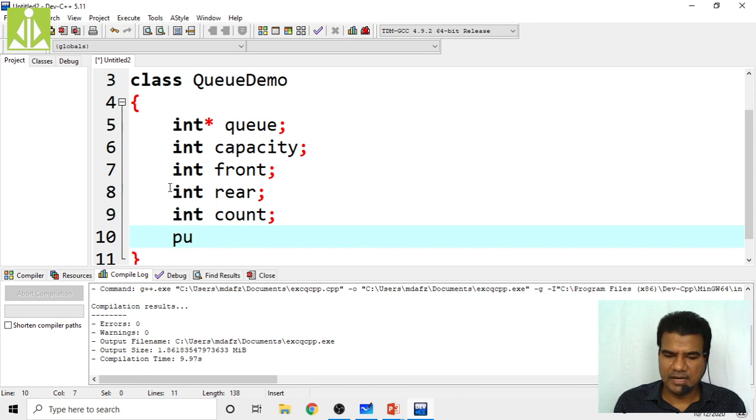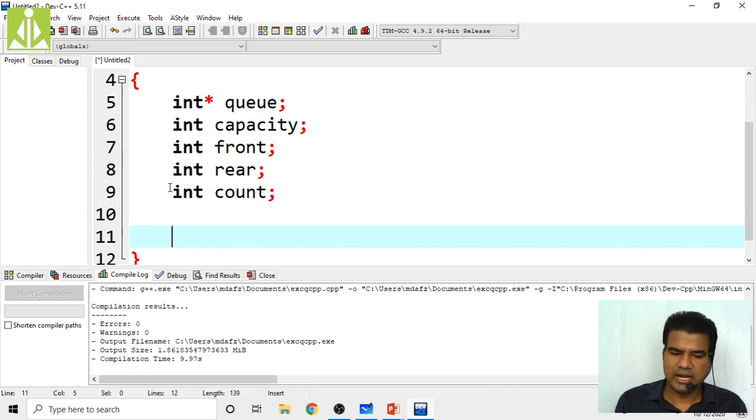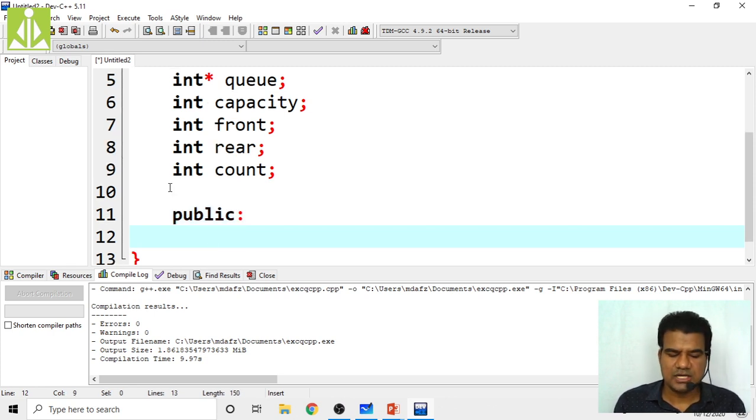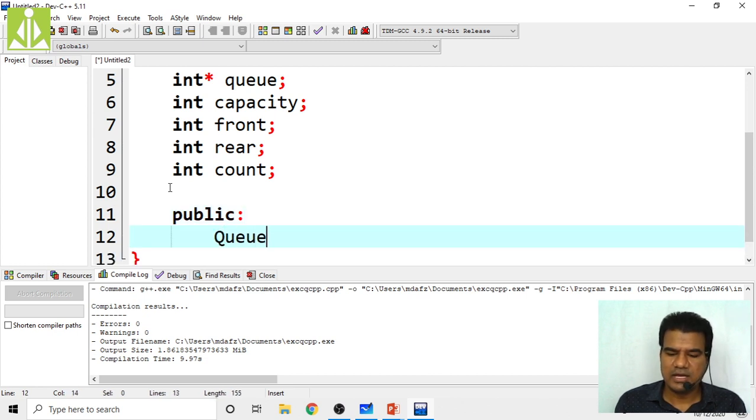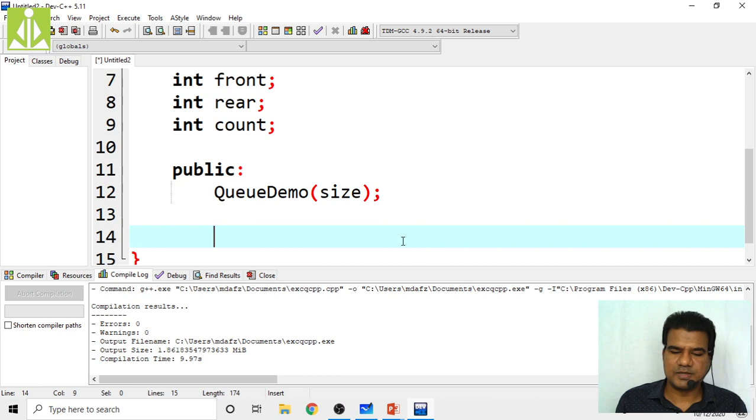Then publicly I want to declare some of the operations, like all the ADT operations, abstract data type operations. So before going to that, I have to initialize my queue. That I will do with the help of a constructor, isn't it? QDemo of size. Whatever size of queue I need, that many elements I need inside the queue. So this size I am going to pass from the main function, and it will be passed as an argument to this constructor, and it will create a queue of that specified size.